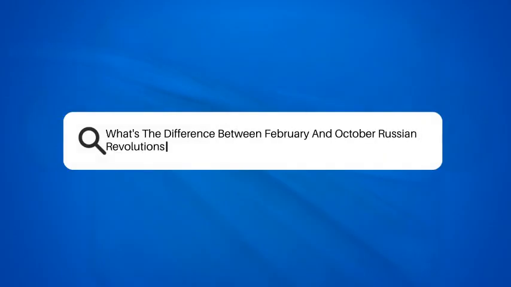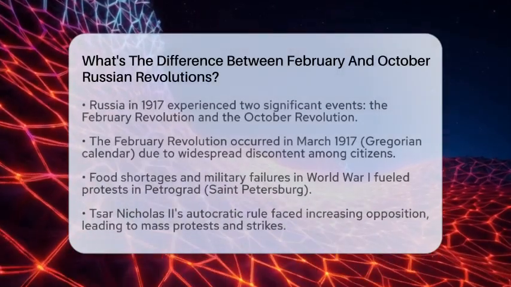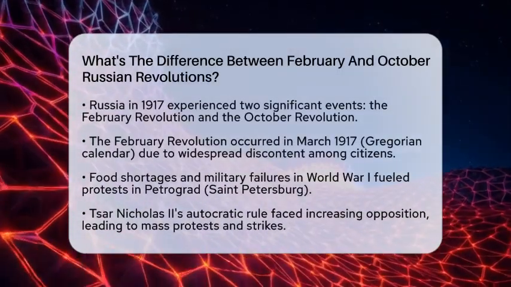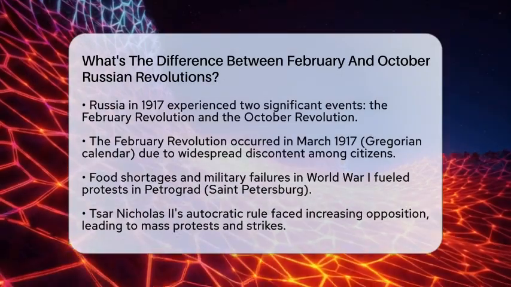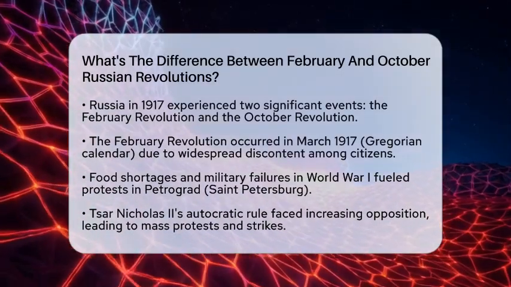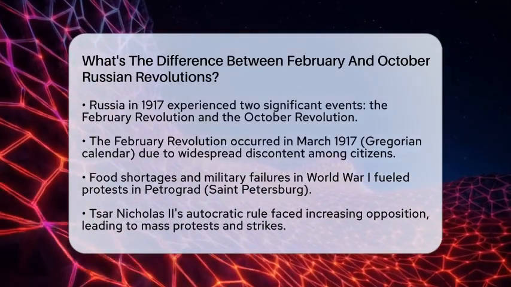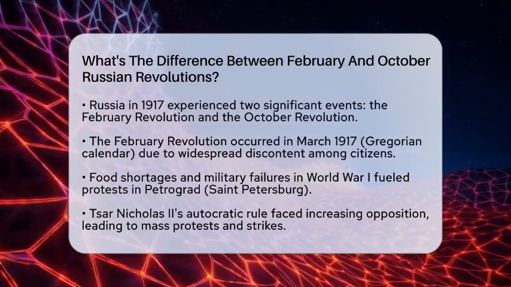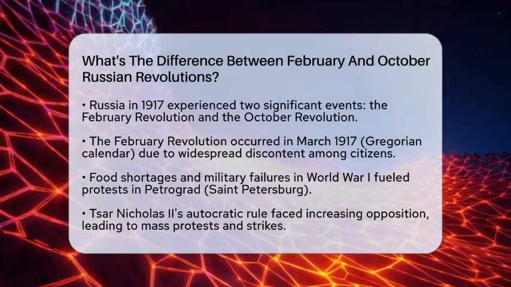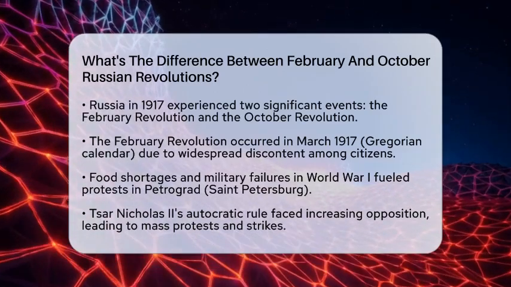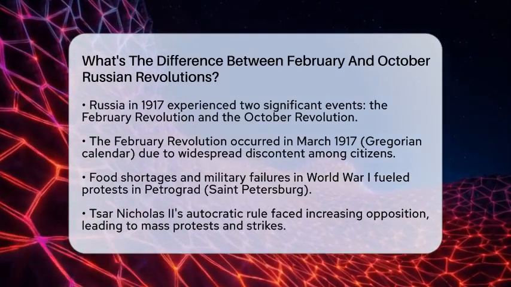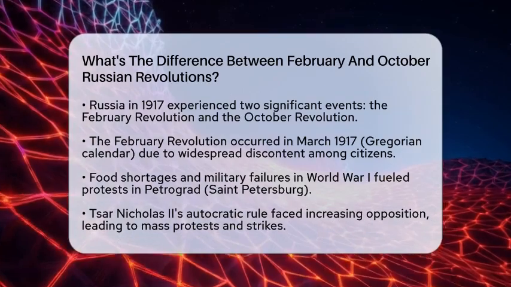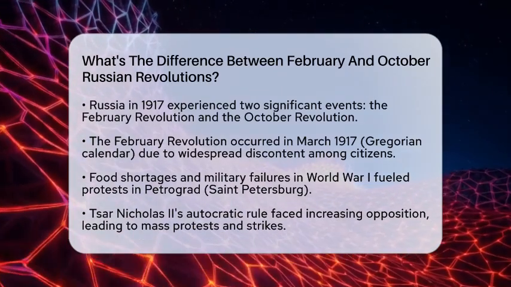What's the difference between the February and October Russian revolutions? Imagine a country on the brink of change, where the cries for freedom and justice echo through the streets. This was Russia in 1917, a year marked by two monumental events, the February Revolution and the October Revolution. Each event played a distinct role in reshaping Russia's future and the world beyond.